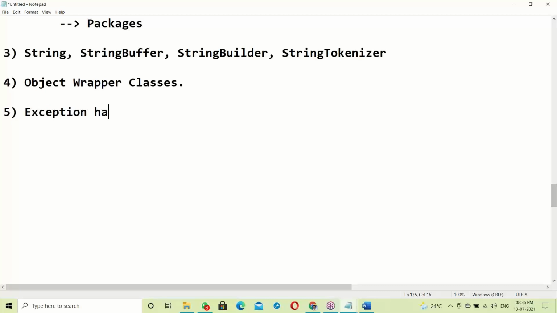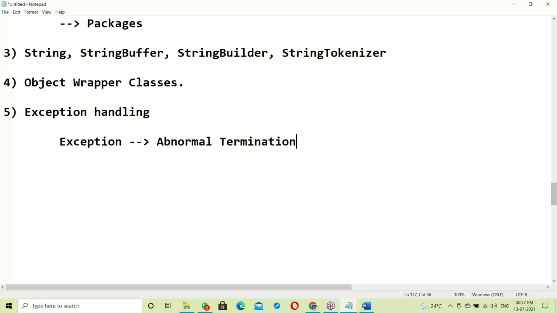Yes, exception handling. Next is the exception handling concept. This is one more feature of Java SE. So what is an exception? Exception means abnormal termination. Abnormal termination means suddenly terminating.